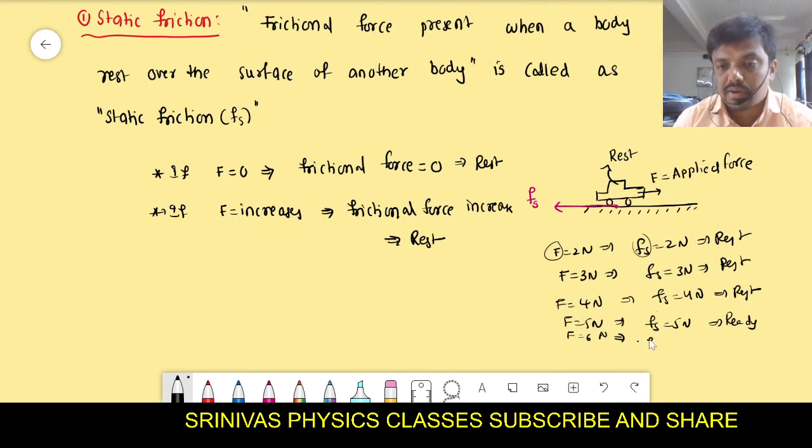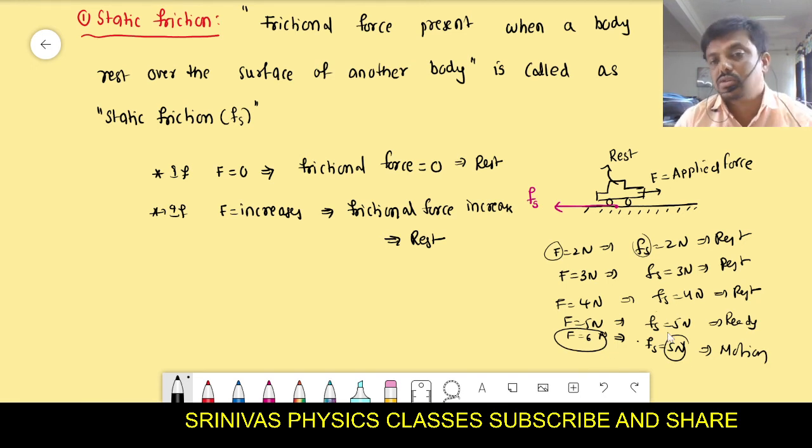At that moment, the frictional force never increases to 6 Newtons. It will remain at 5 Newtons. If it were increased to 6 Newtons, then again it would be cancelled with the applied force, and again the body should be at rest. But here the applied force is 6 Newtons and the opposition force is 5 Newtons. That's why it starts to move. Okay, it starts to move. What is happening here?